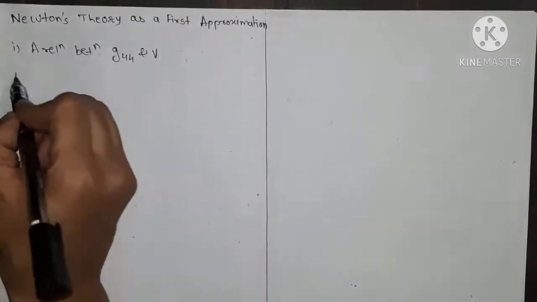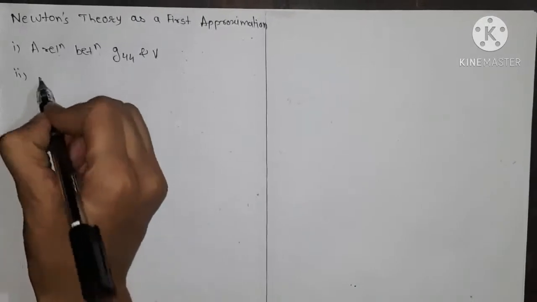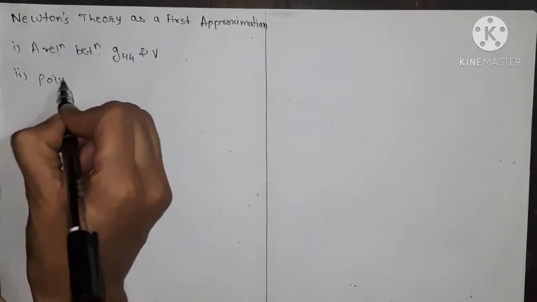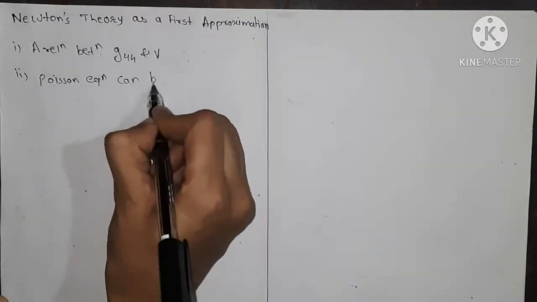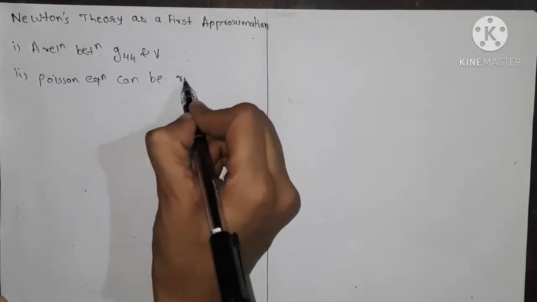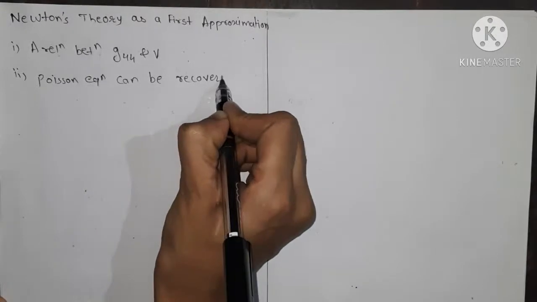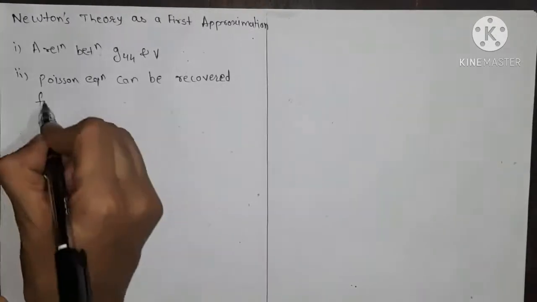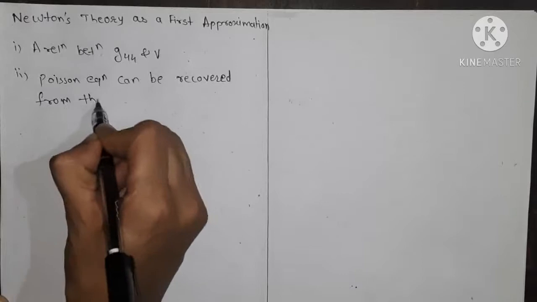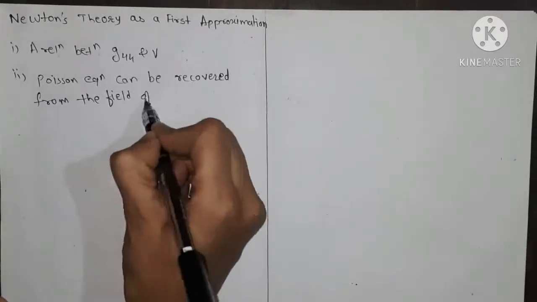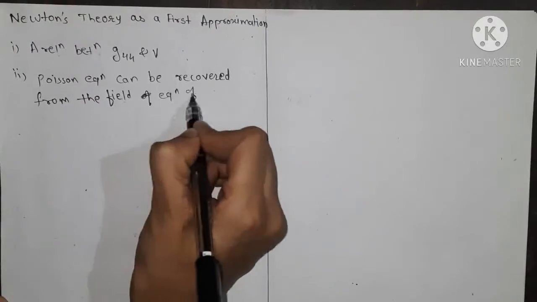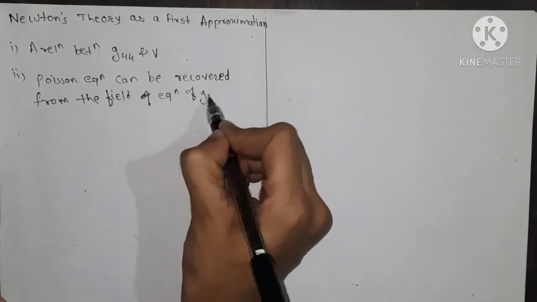And the second thing we require here is that the Poisson equation can be recovered from the field equation of general relativity.